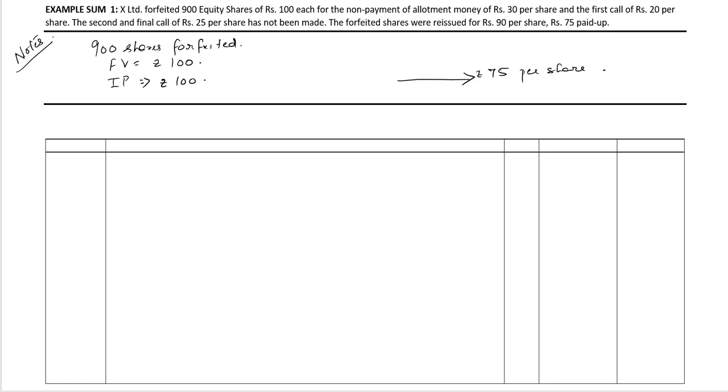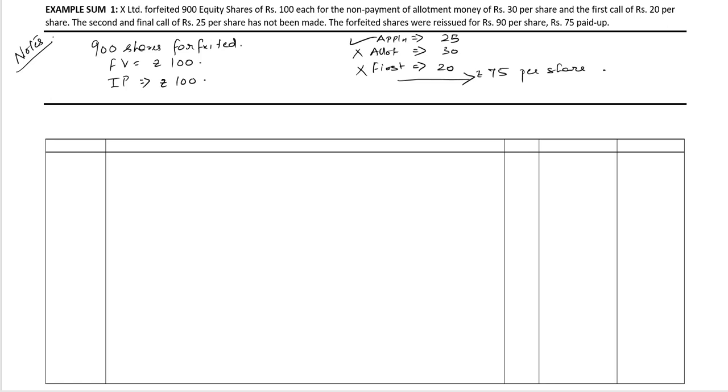Out of this, the first call of rupees 20 per share and allotment of rupees 30 per share has not been paid. So the balance, 75 minus the total of allotment and first call, 50 rupees, so application is 25 rupees. Application has been paid and the allotment and the first call has not been paid.